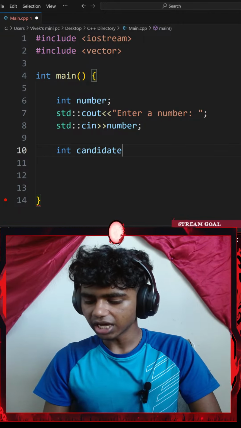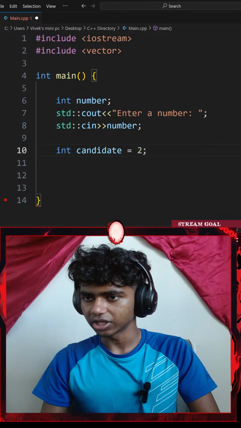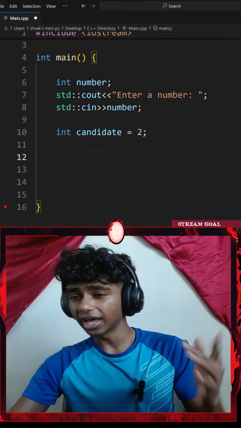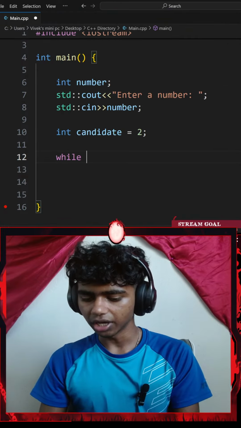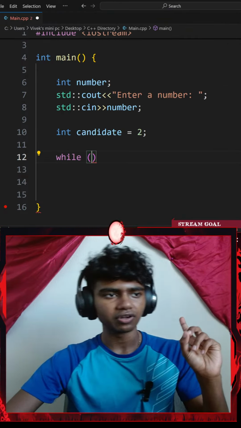There we go. I'll set that equal to 2 and then end with a semicolon. And then let me go ahead and add a while loop. So I'll go with while, a pair of parentheses, and I will be looking at the reference code now.